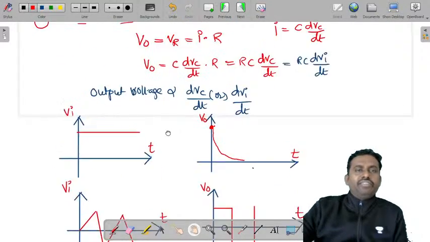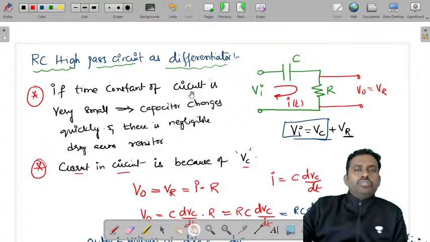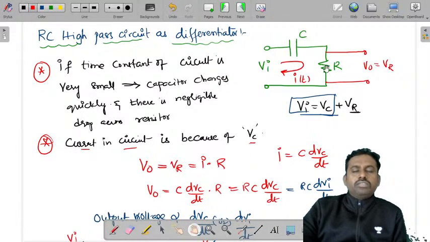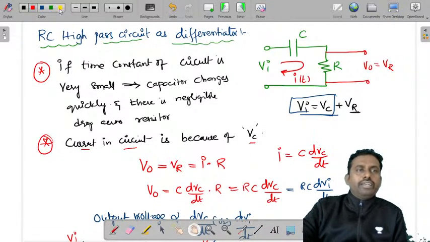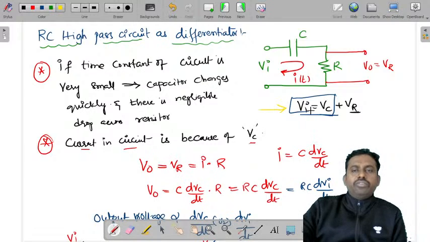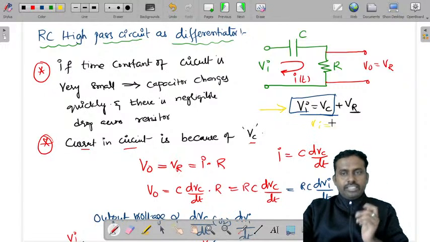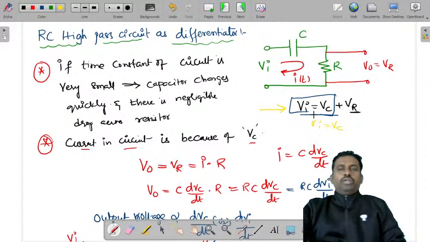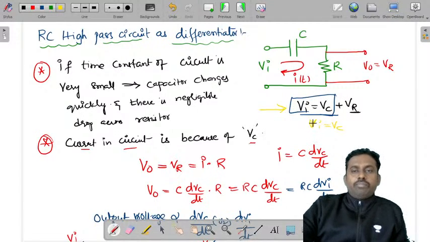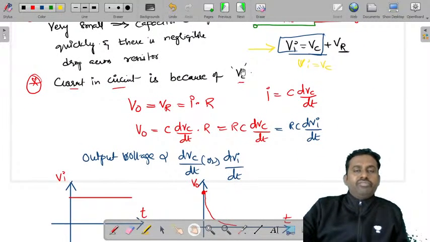So let's see what we have seen here once again. If the time constant of the circuit is very small, the capacitor will charge very quickly, and there is a negligible drop across this resistor. So I have assumed that V input is equal to Vc plus Vr, where Vr is very small, negligible. So we can write Vi is equal to Vc. The total voltage will drop across the capacitor, and therefore the current in the circuit is because of Vc.